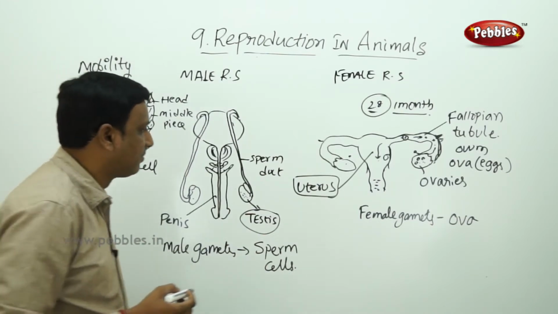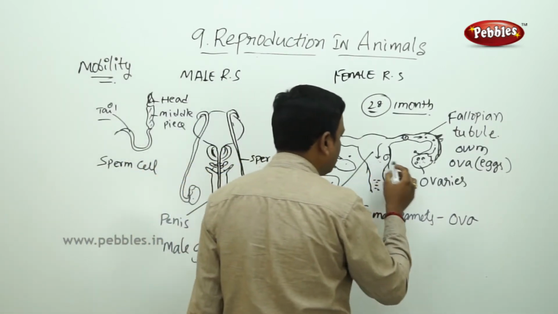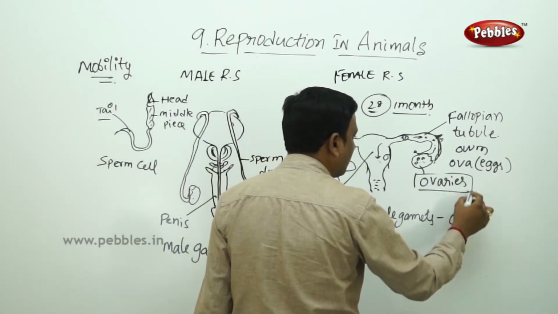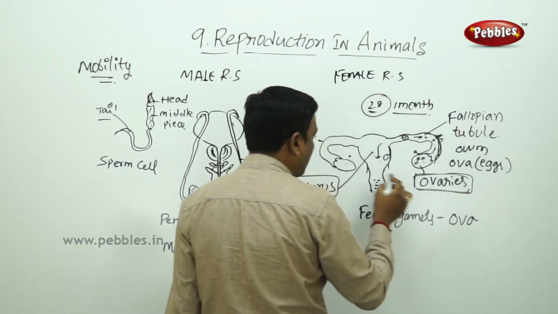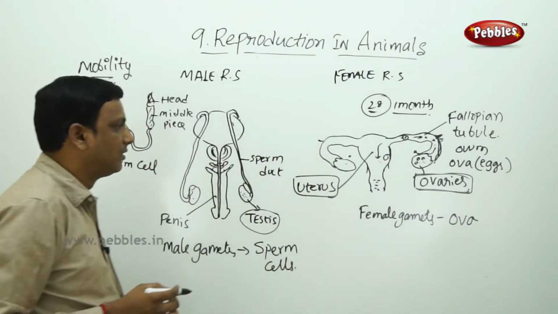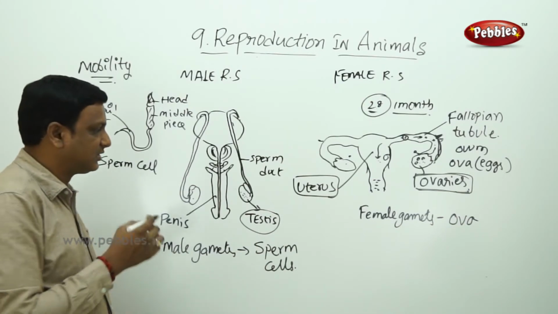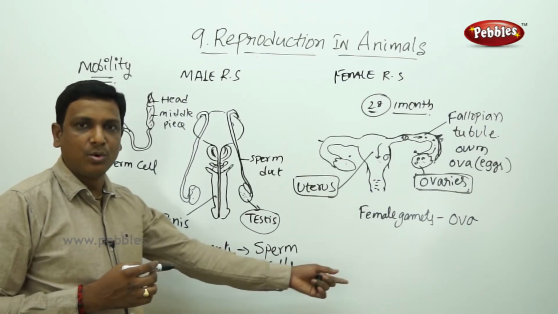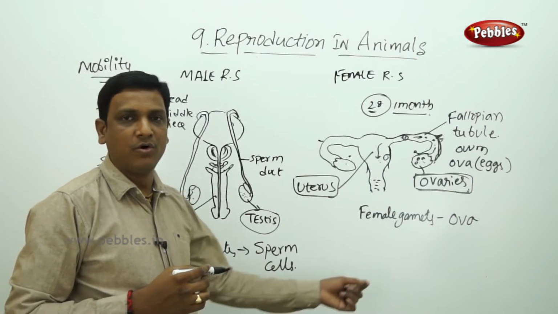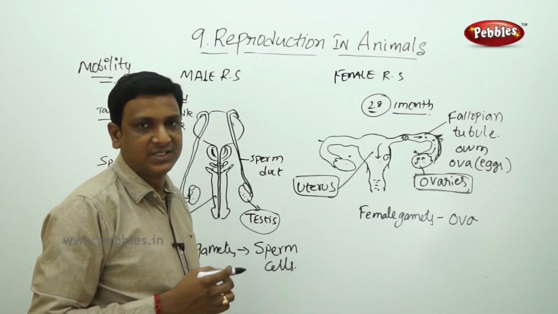So that is the female reproductive system. The female reproductive system has the female reproductive organs, those are the ovaries, a pair of ovaries. They produce ova. When you compare the size of ova with the sperm cell, which one is bigger? Ova is bigger. The ovum is bigger compared to the size of the sperm cells.